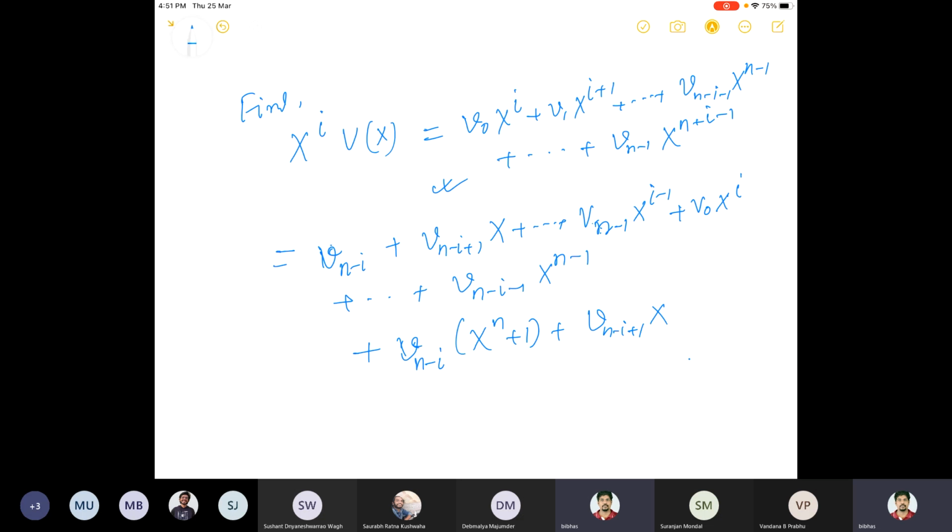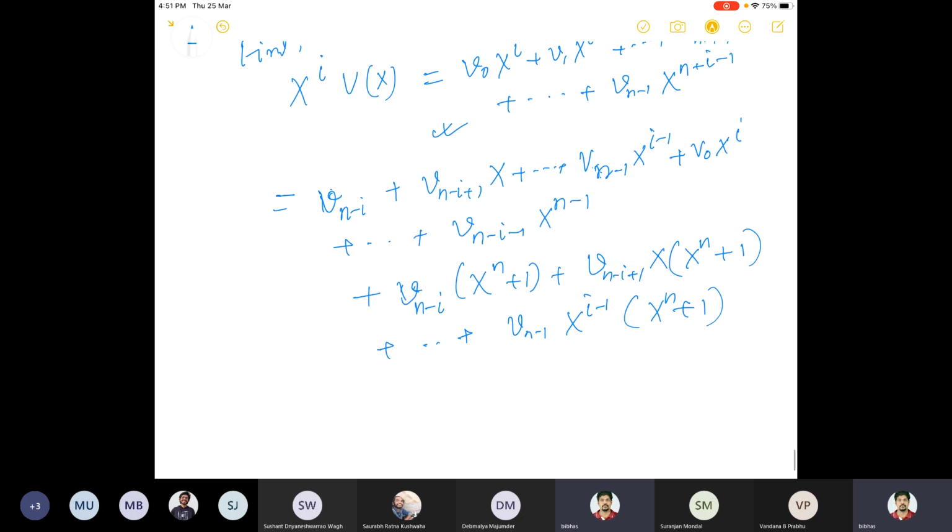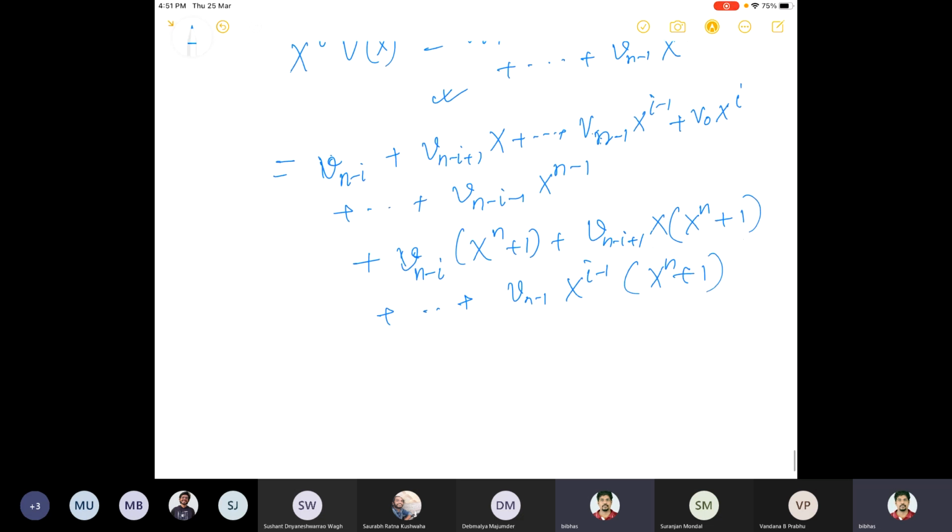In fact, this can be written as some polynomial q(x) times x to the power n plus 1 plus Vi(x).